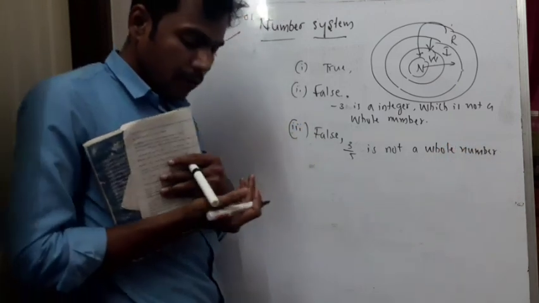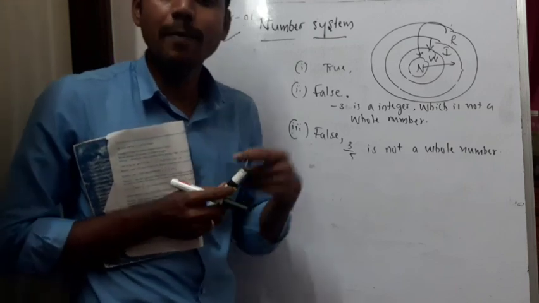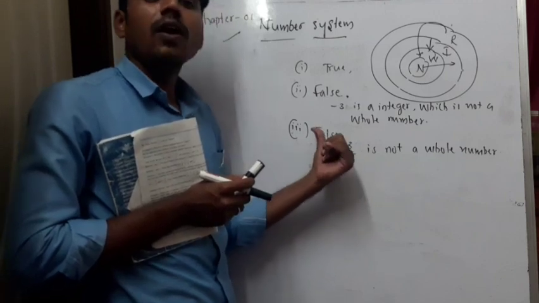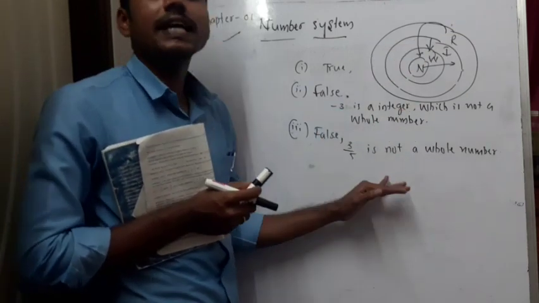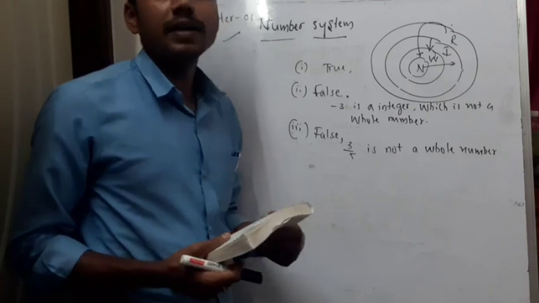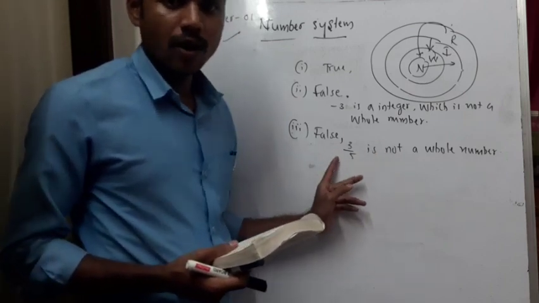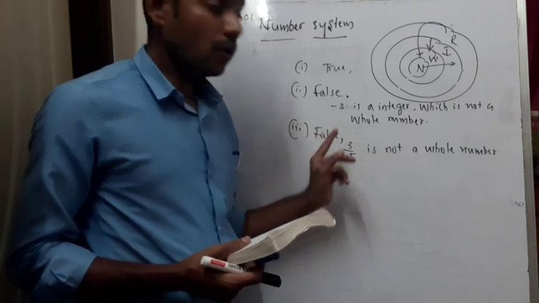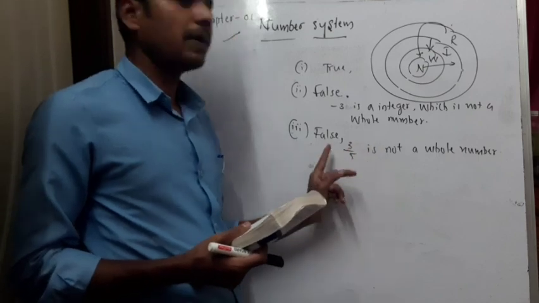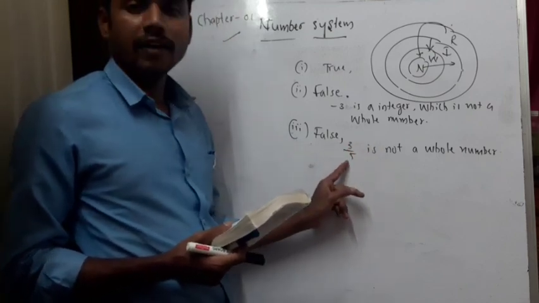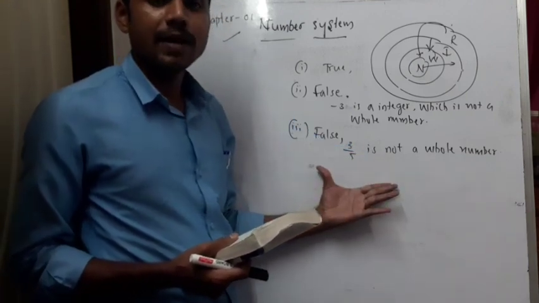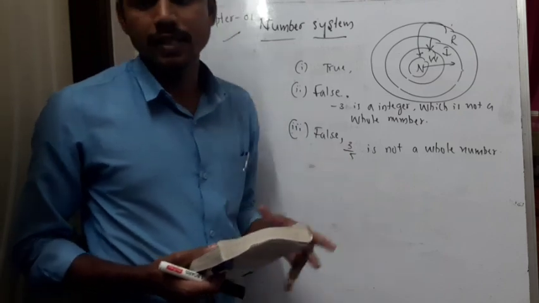Understood? So what we need to do while giving a reason is look for a particular example which will prove the statement wrong. What was the statement? Every rational number is a whole number. I said false. To justify my answer, I should give an example that proves this particular statement wrong. So 3 by 5 I have taken, which is a rational number, which is not a whole number. Hence, it will not satisfy the given statement. Hence, it is false. So this concludes exercise 1.1. Thank you.